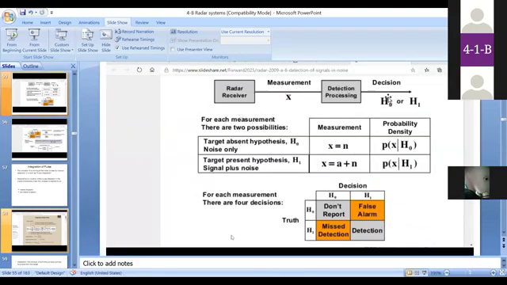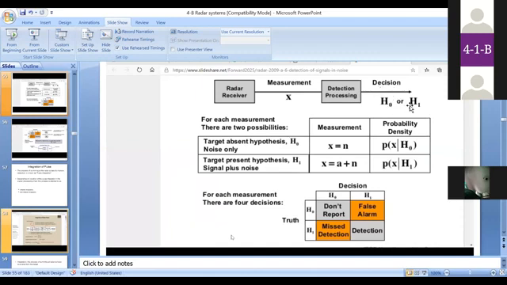The radar processing unit has four decisions, initially indicated as H0 and H1. H0 means the target detected by the radar system is just noise. H1 means the original target is present. This is the initial assumption.